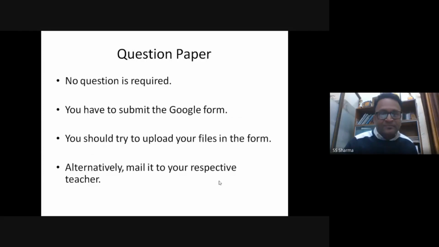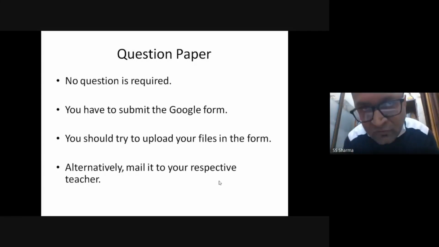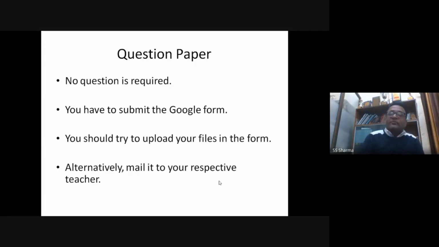So that is there. Then the next thing is that you will not have any required question. That means that if you are not solving this, then you are not able to move forward or something like that. And therefore you can submit the Google form at any point of time, even without solving a single question. But the thing is that you should upload all your files in the form.